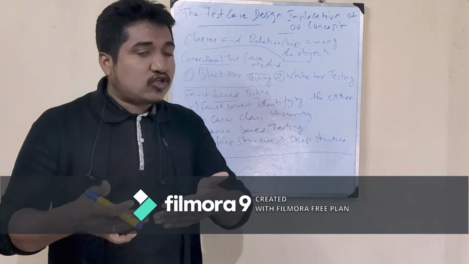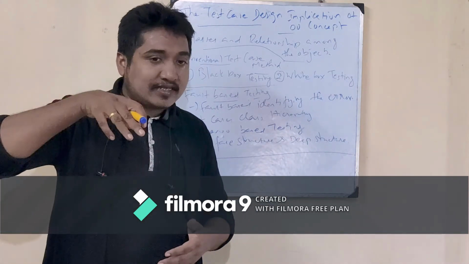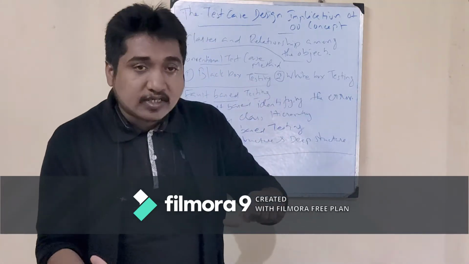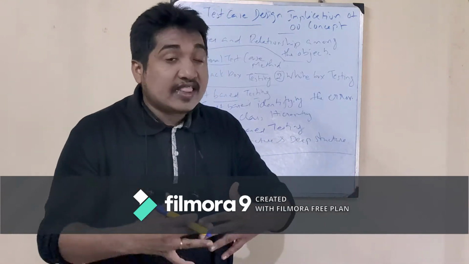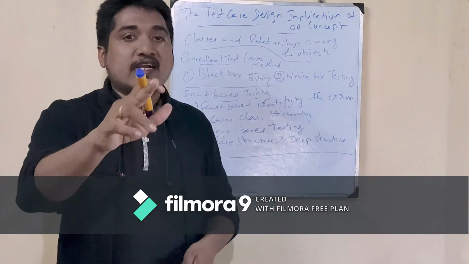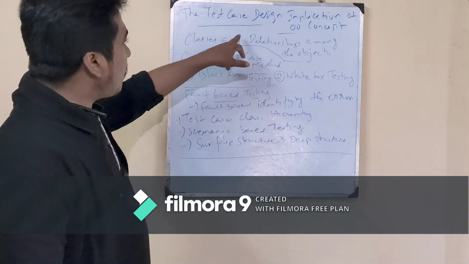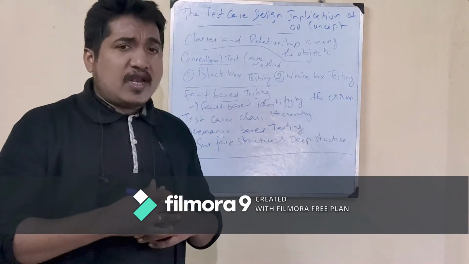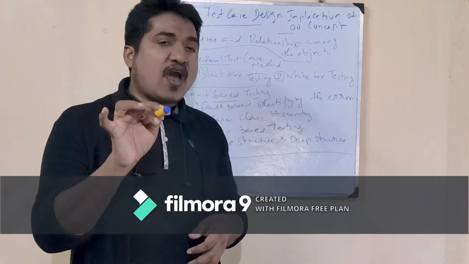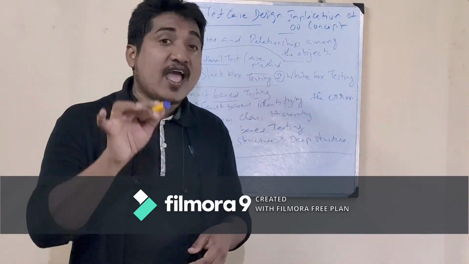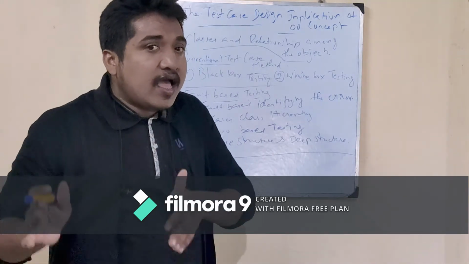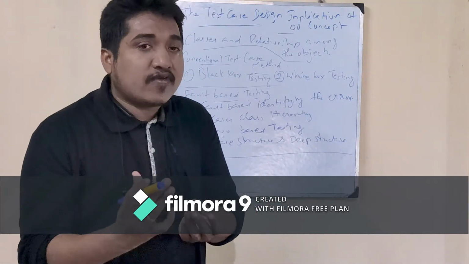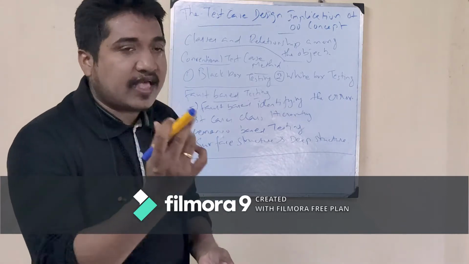That is the relationship. Suppose one class has some object, and similarly another class has another object. This object and that object are going to relate with each other. That relationship is represented by the entity relationship diagram, and that diagram is represented here as the test case again. In this topic we mainly focus on how we design or create the test cases, so based on the objects as well as the relationships of this object oriented concept, we create or develop the test cases.